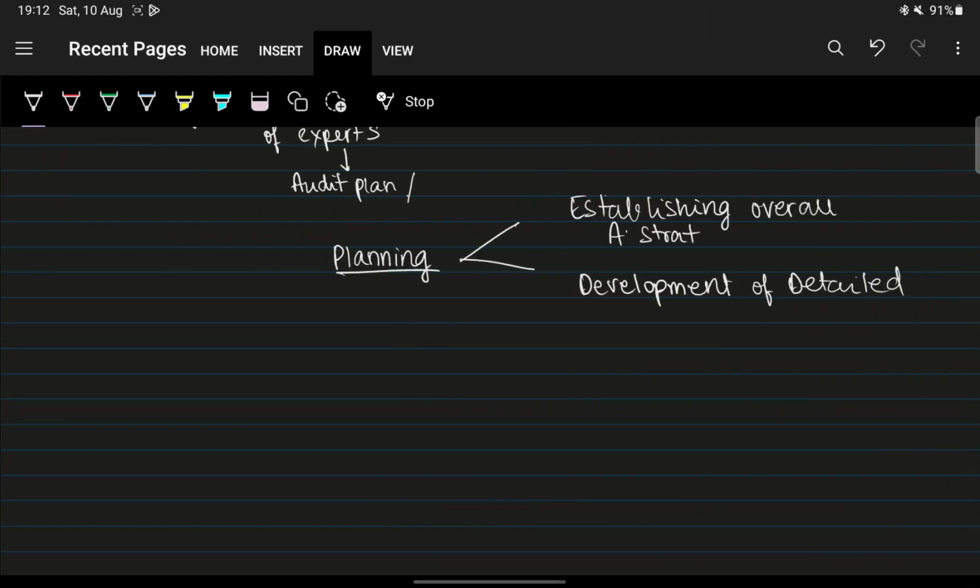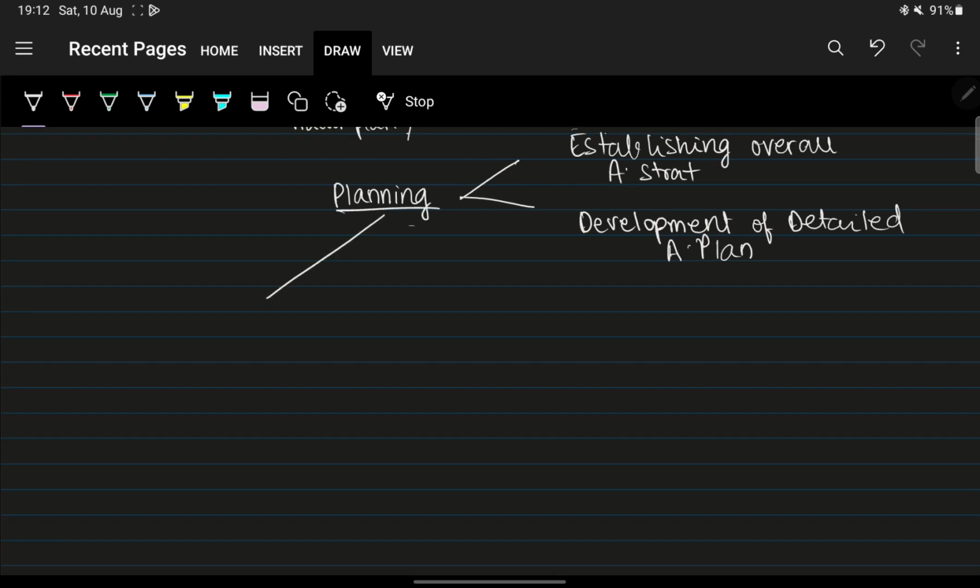As I was saying, planning is establishing the overall audit strategy and development of a detailed audit plan. Planning involves two parts. First is the preliminary engagement activities, and secondly, the planning activities.